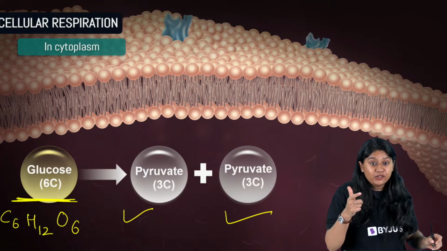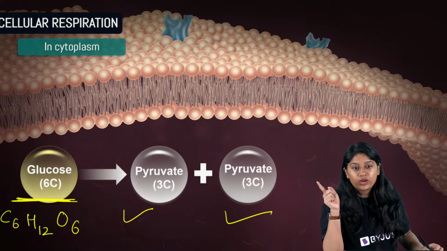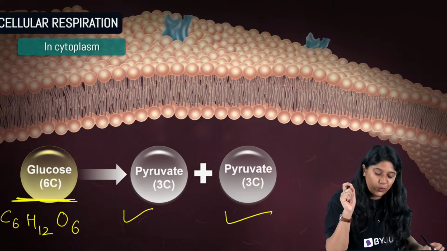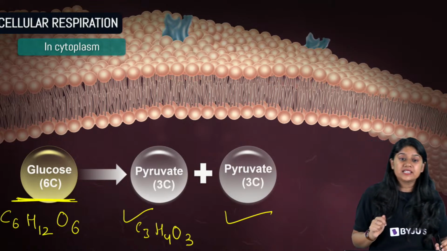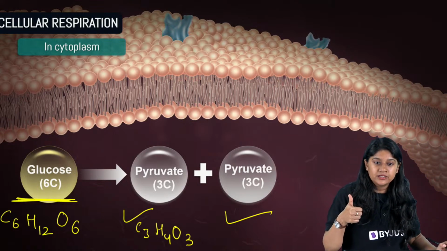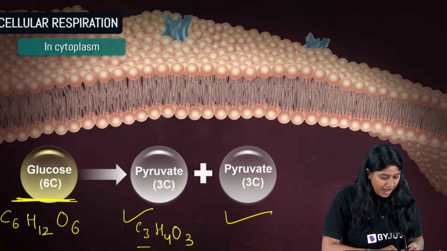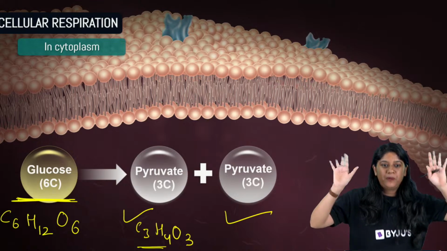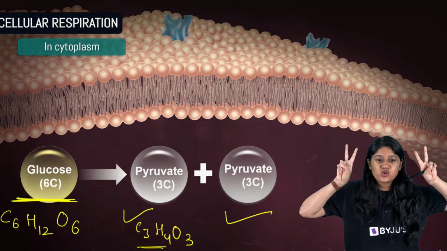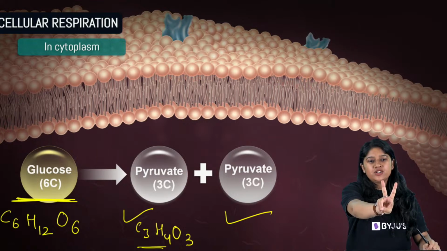The formula of pyruvate is C3H4O3. Clear? So after the reaction in the cytoplasm, glucose is now split, and it has 2 pyruvate. Everyone, 2 pyruvate.